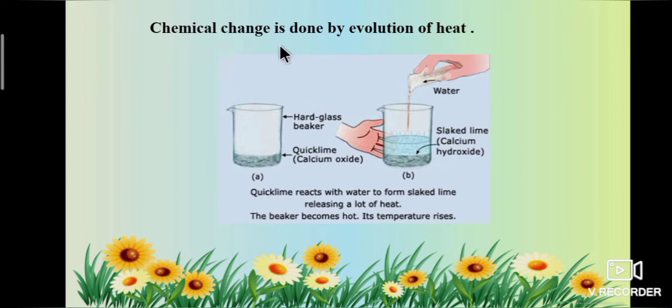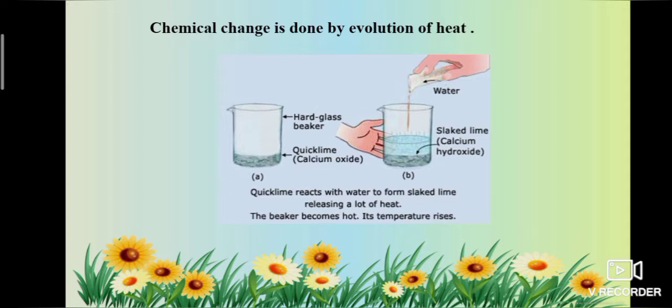Next, chemical change is indicated by evolution of heat. Let's see. When water is added to quicklime, that is calcium oxide, calcium oxide is also called quicklime, there will be evolution of a lot of heat along with the formation of slaked lime. What is slaked lime? That is calcium hydroxide, otherwise called slaked lime. This is a chemical change and it is indicated by the evolution of heat when the reaction sets in between quicklime and water.